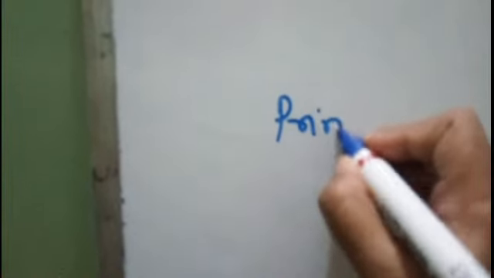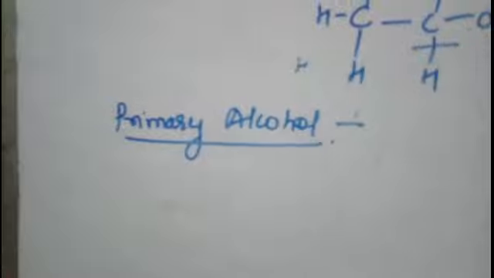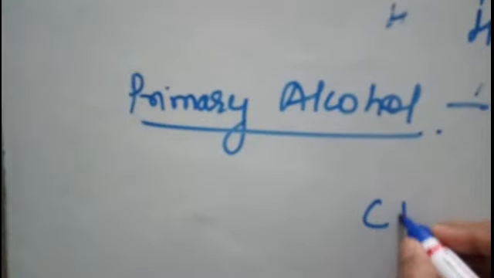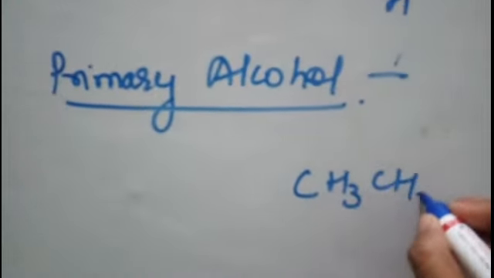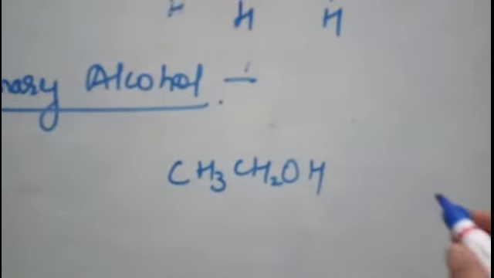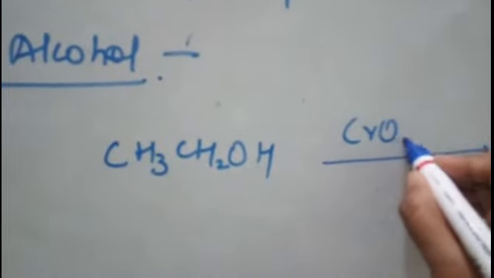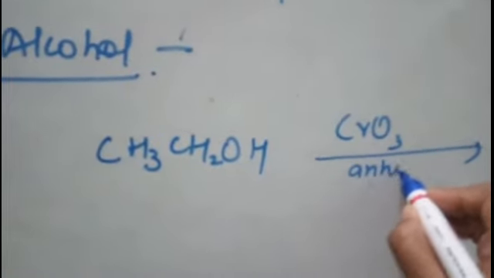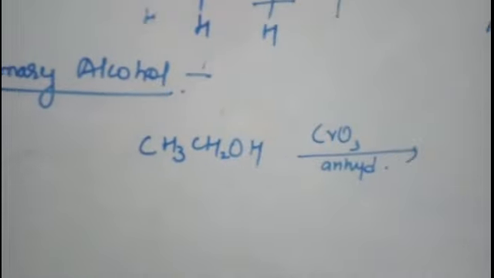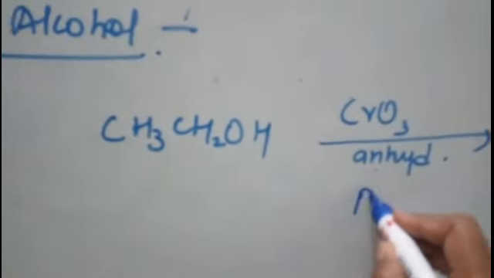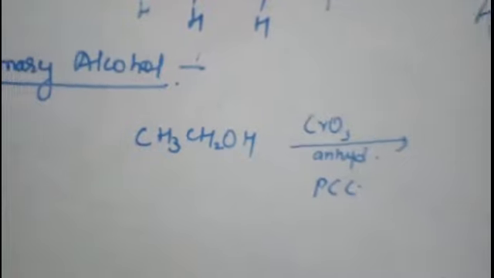So first, the reaction with primary alcohol. Primary alcohol, such as ethanol. Right. Now if you take a mild oxidizing agent such as chromic anhydride, or you can take PCC. PCC is pyridinium chlorochromate.